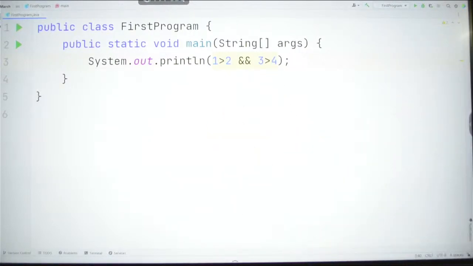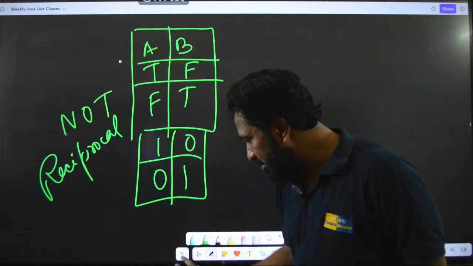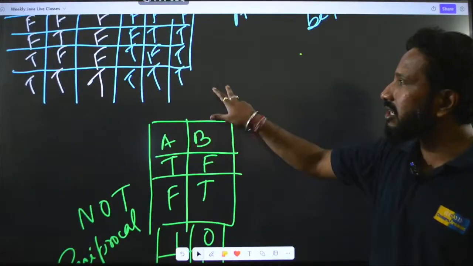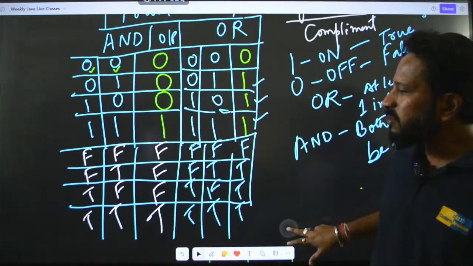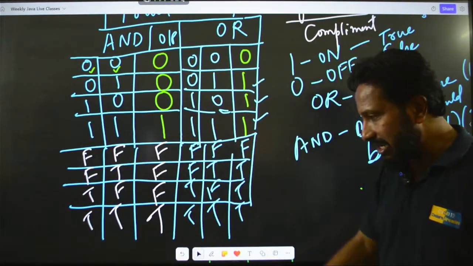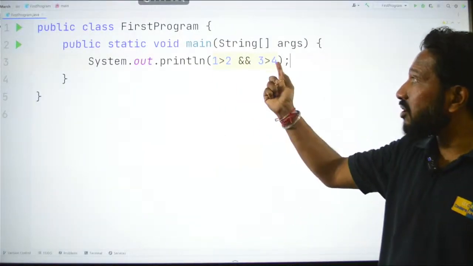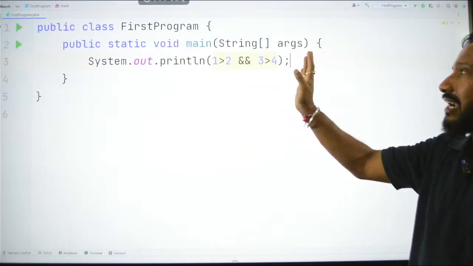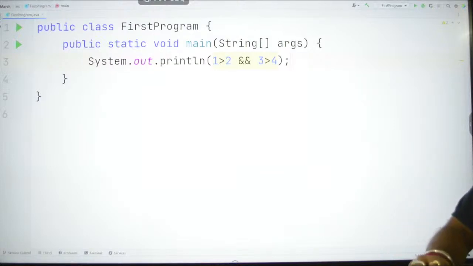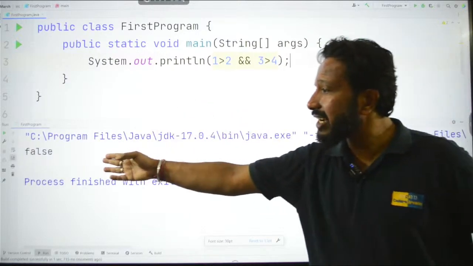So if you go to this table here, as I had given you the table, let me just go back to this table now so that you can understand. As we saw, false, false was false for the AND table, right? So ultimately false and false will result in false. Let's try to see the output. See this guys, we are getting false as the output.